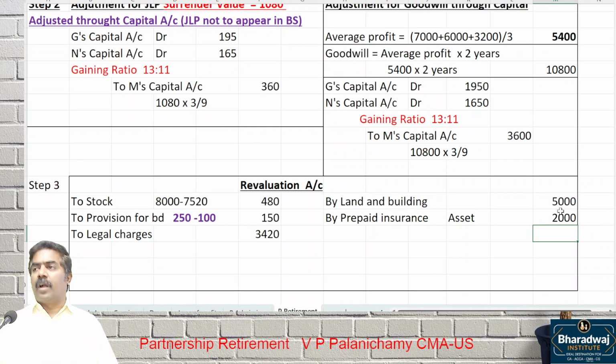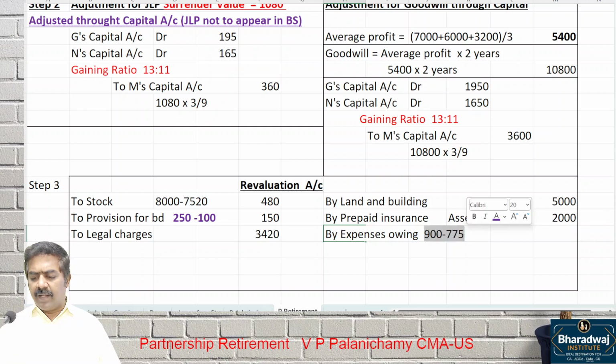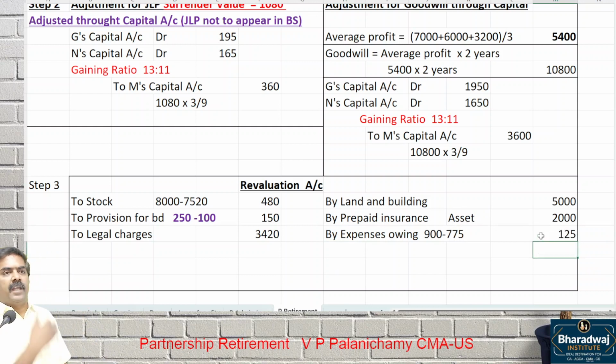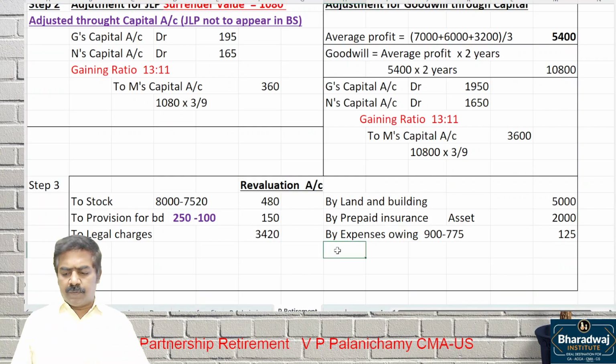Expenses owing brought down to 775. For expenses outstanding or owing, see the balance sheet: 900 minus 775. We are reducing a liability. Reduction in liability, is it a gain or loss? Gain. Expenses payable comes down. Gain. Then creditors will give a discount.